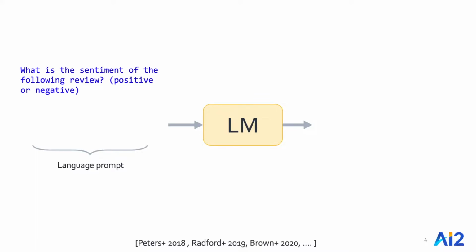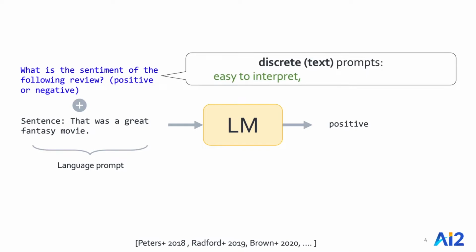Just as a toy example, suppose I want to classify the sentiment of a bunch of movie reviews. We know that we can prepend a language prompt that defines our task to an input, in this case movie reviews, to which models may answer with positive or negative. A key nice property of discrete prompts is their interpretability. Since language is a convenient medium of communication, this enables average humans to interact with models and form expectations about their internal behavior. This is very nice.